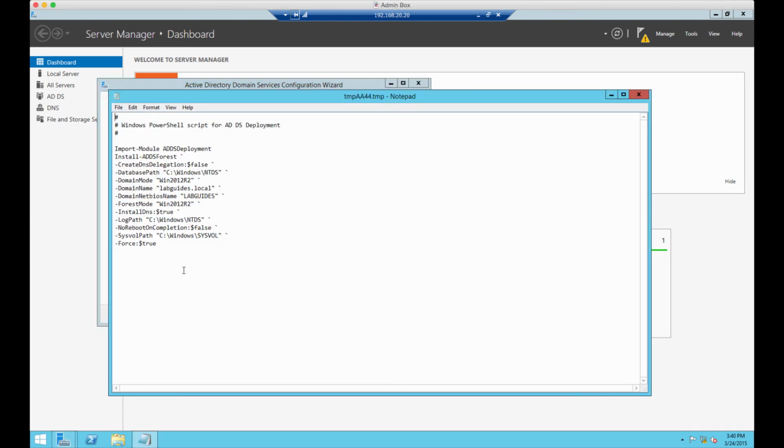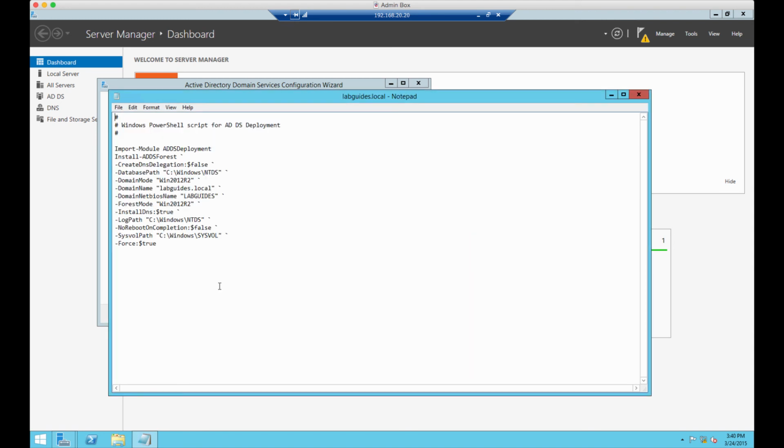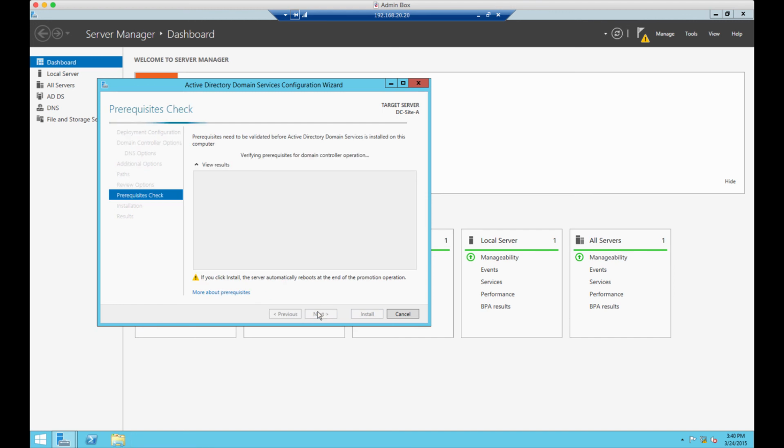I'm just exporting the script here for use of anybody else that wants the exact same settings that I'm using. They'll be available on the blog article and the resource link in the slides that I showed at the beginning, and I'll show it again once we get to the end. So we'll just save that file out, and that will help me rebuild this environment in the future, should I need to make it exactly the same.